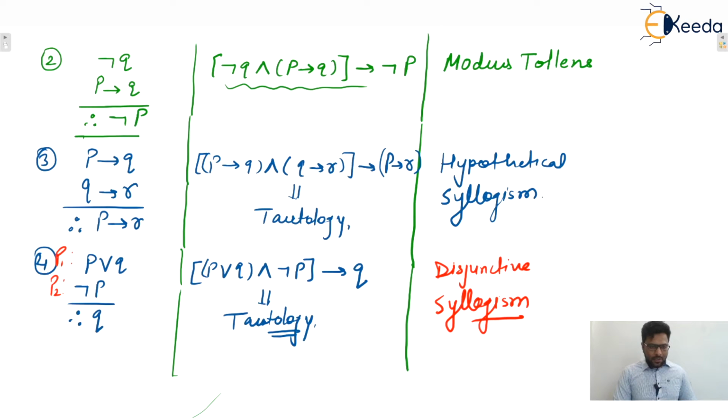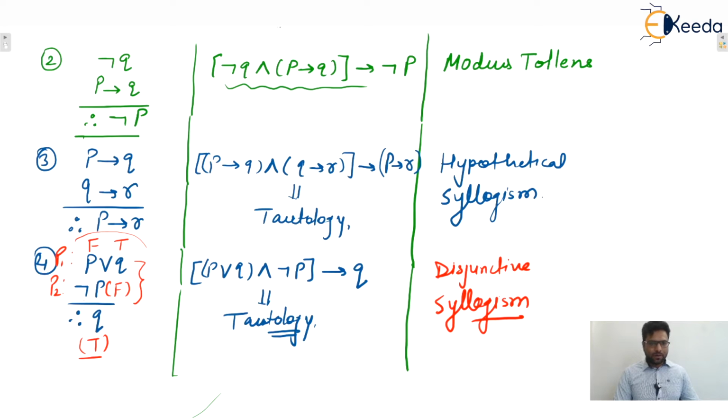Remember guys, okay? For P2 to be true, P must be false, so the negation of false will be true. Now we assume P to be false. Now what must Q be? Q must be true, then only we can say that P1 will be true. So with these assumptions, we assumed Q to be true. So when premises are assumed to be true, the conclusion is always true. So we can say that this is a tautology, isn't it? So this one is your disjunctive syllogism.